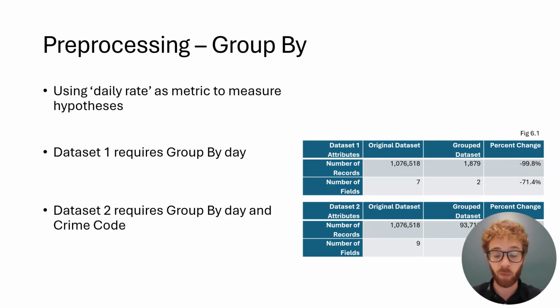And the second data set, when we investigate more specific crimes on these days, we need to group by not only the day, but also the crime code. So we can see, oh, 5 burglaries on Christmas compared to 6 on a normal day.